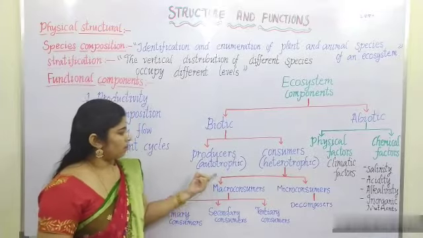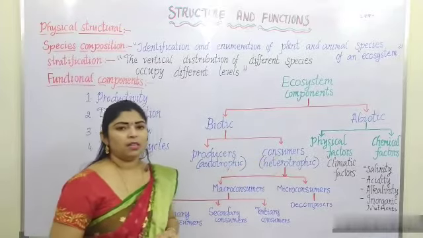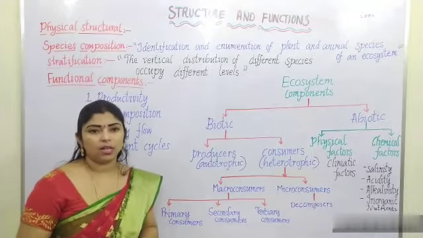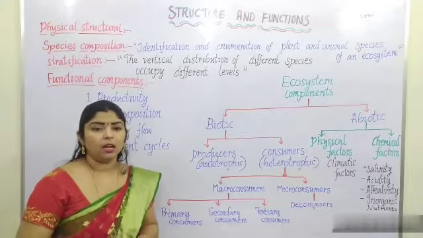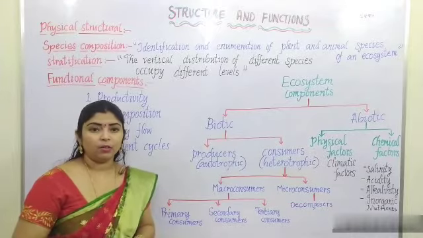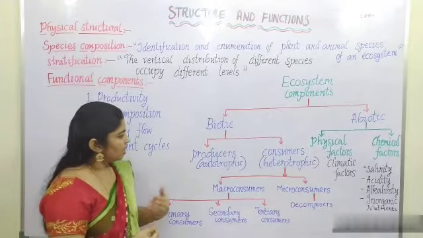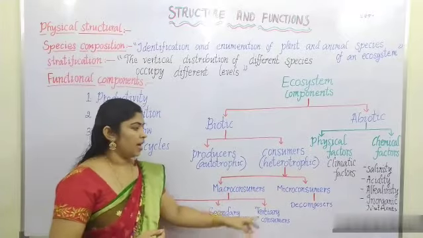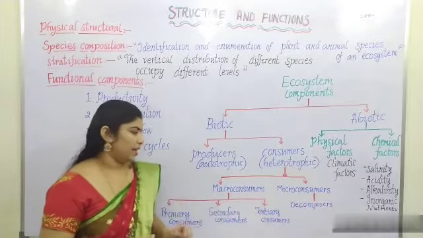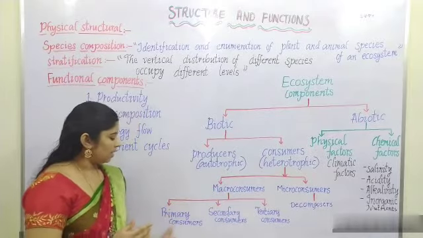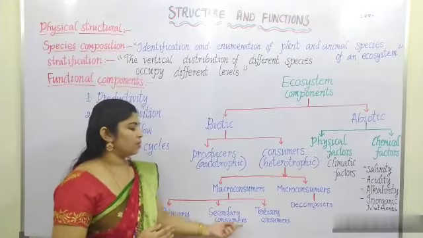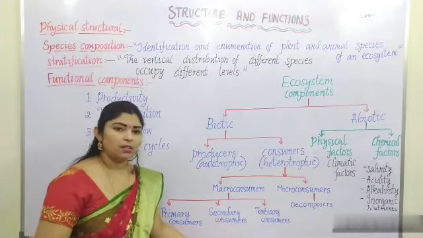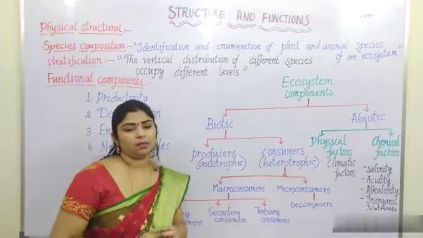Autotrophic nutrition. And consumers will be definitely heterotrophic. They will depend upon another organism or another living thing for the food purpose. Heterotrophic. In this also, macro consumers will be there and micro consumers will be there. Macro means primary consumers, secondary consumers, tertiary consumers.